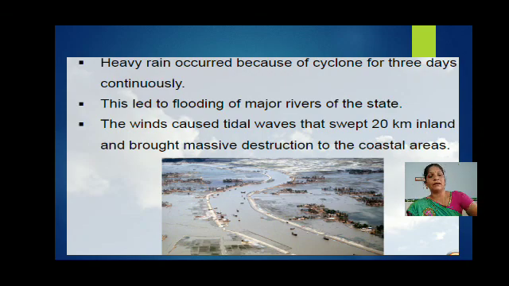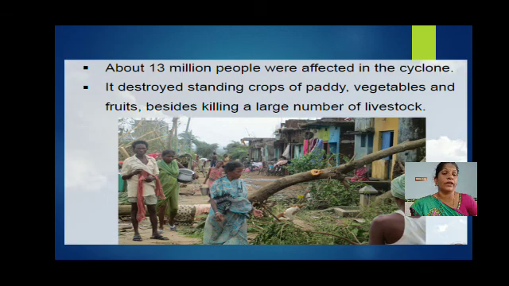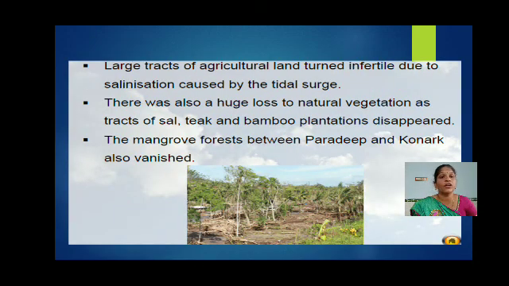And what will that saline water do? About 13 million people were affected in the cyclone. It destroyed standing crops of paddy, vegetables and fruits, besides killing a large number of livestock. Large tracts of agricultural land turned infertile due to salinization caused by the tidal surge.